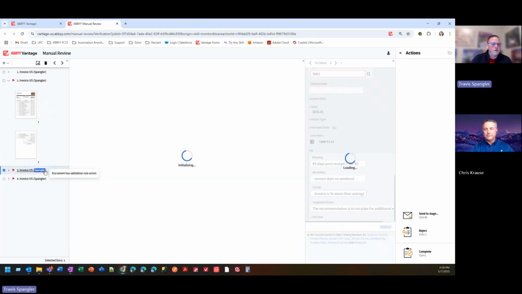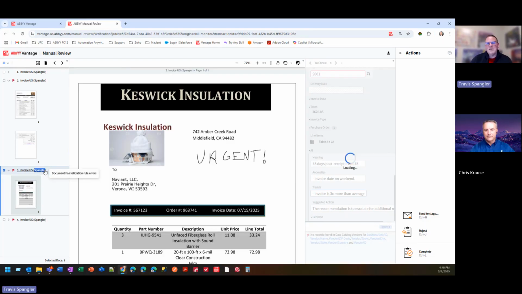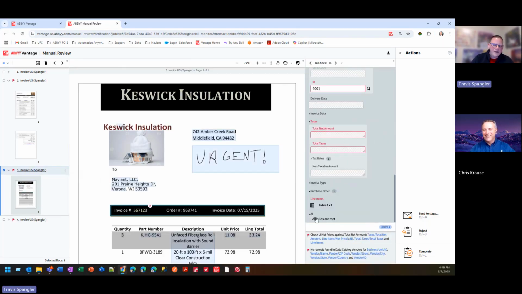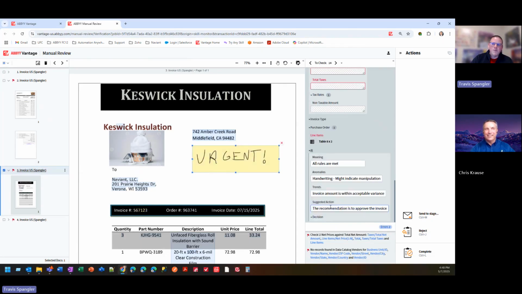I'll show you a few more of these because I don't want to steal too much from Chris. He has some cool stuff he wants to show you too. But here I'll scroll down to our AI section as well. Here's one where we find handwriting on a document. And believe it or not, that's typically pretty hard for IDP solutions. So the power of IDP plus AI is that it does give us the ability to look for things like handwriting. Here it looks like a supplier wrote urgent to tell us, hey, we want you to process this as soon as possible.